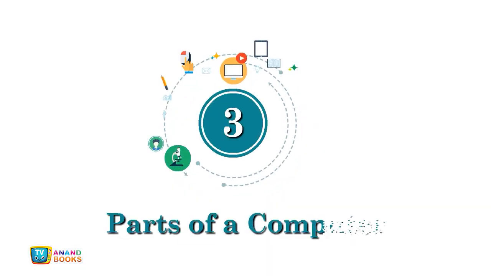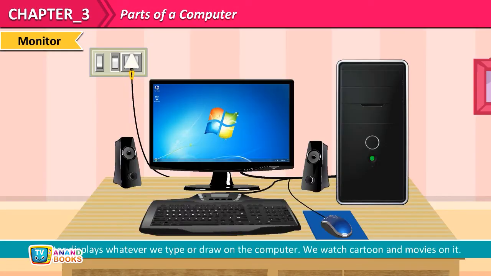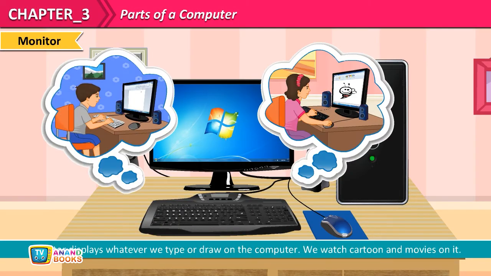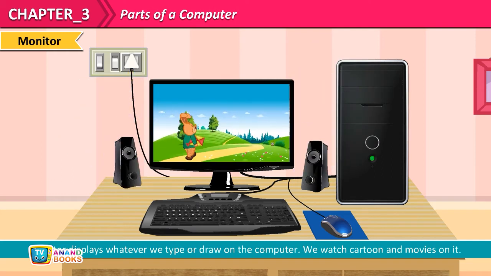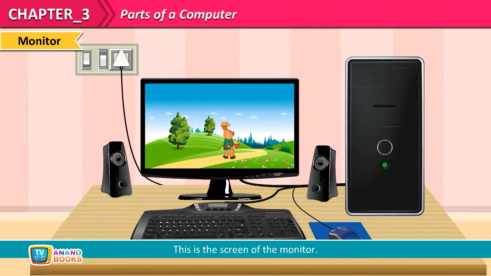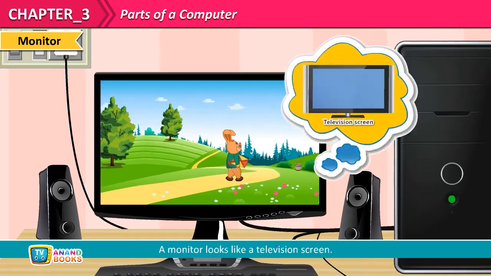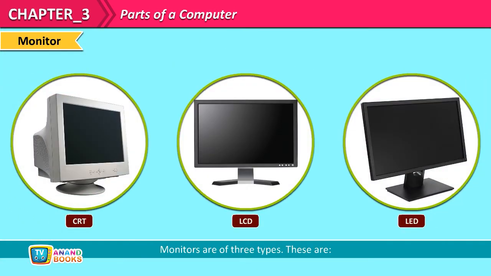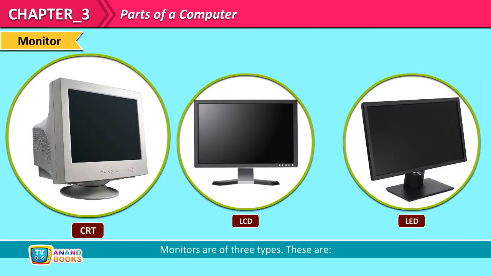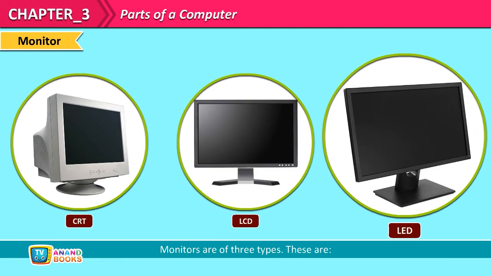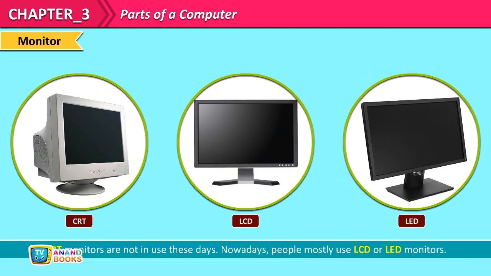Chapter 3. Parts of a computer. Monitor. Monitor displays whatever we type or draw on the computer. We watch cartoon and movies on it. This is the screen of the monitor. A monitor looks like a television screen. Monitors are of three types. These are CRT, LCD, LED. CRT monitors are not in use these days. Nowadays, people mostly use LCD or LED monitors.